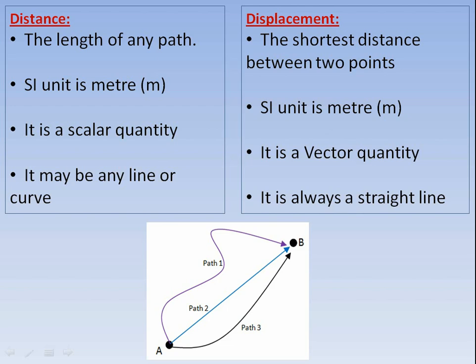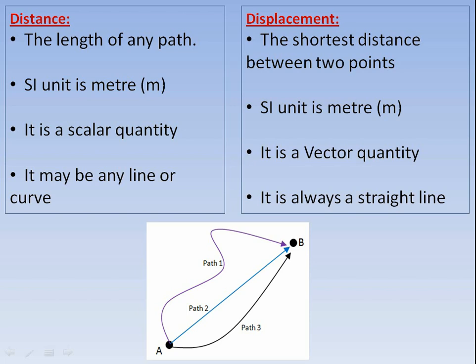Distance is the length of any path, whereas displacement is the shortest distance between 2 points. Distance is a scalar quantity. SI unit of distance is meter, whereas displacement is a vector quantity and its unit is meter. Distance may be any line or curve, but the displacement is always a straight line.